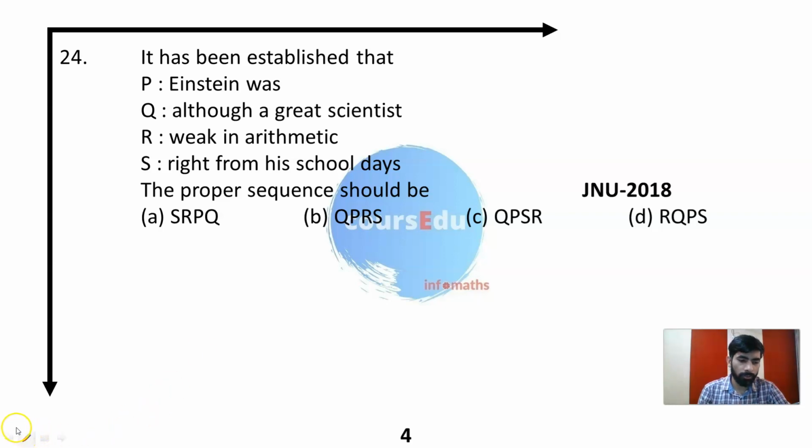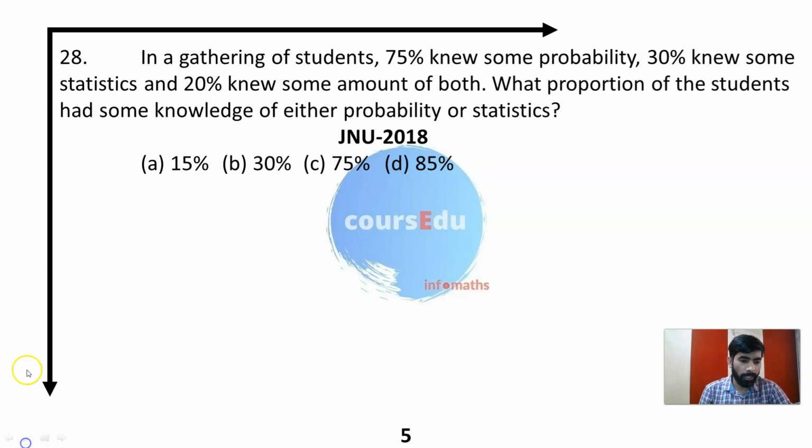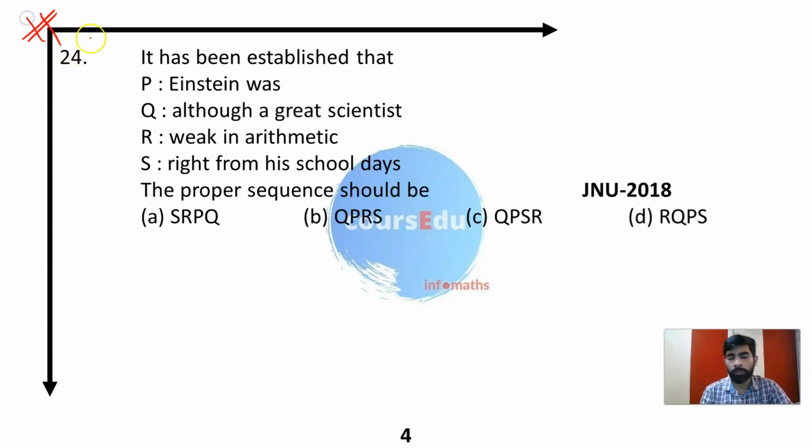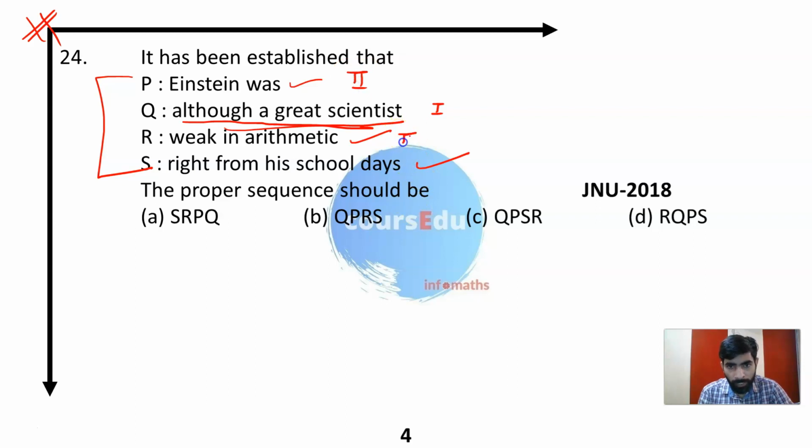The 24th question is from the language English part. We have to make a proper sequence to form a proper sentence. As I can see, this can be an option: Although a great scientist, Einstein was weak in arithmetic right from his school days.